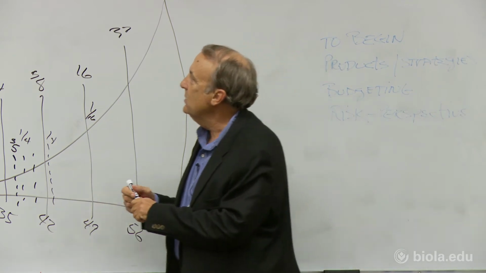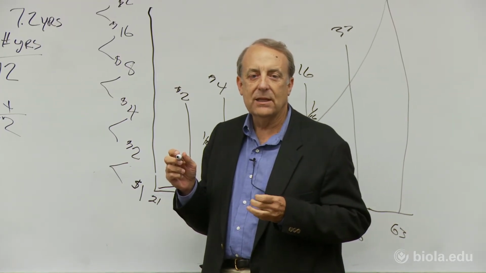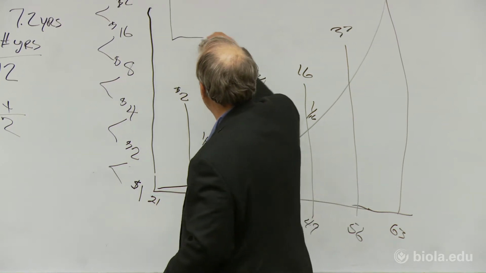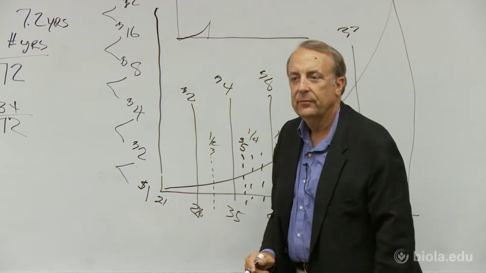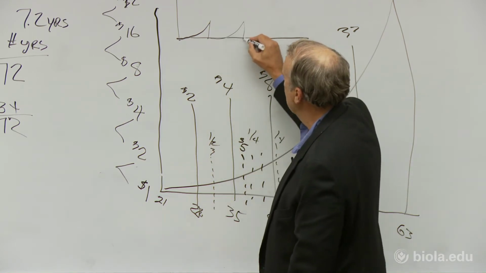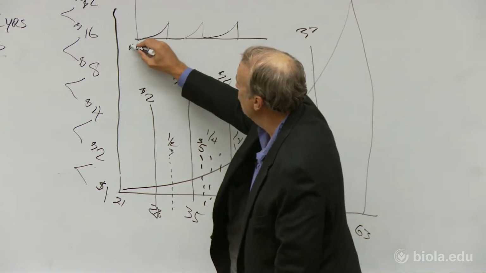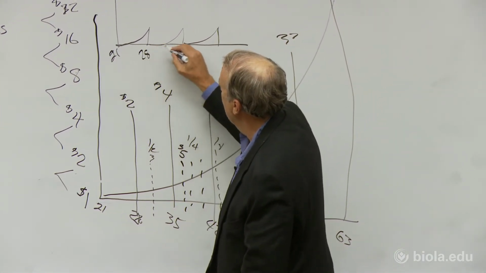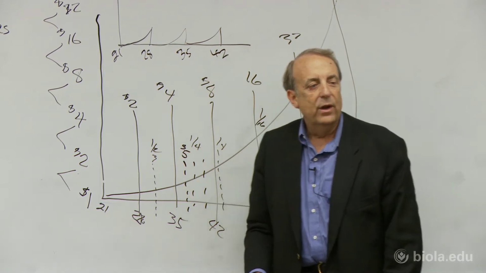Okay? So here, let me show you how most retirement plans and savings accounts work. It works like this. You put it in, you put it in, you put it in, you take it out. You put it in, you put it in, you put it in, you take it out. You put it in, you put it in, you take it out. Okay, so here you're 21, here you're 28, here you're 35, here you're 42, and what interval are you in?